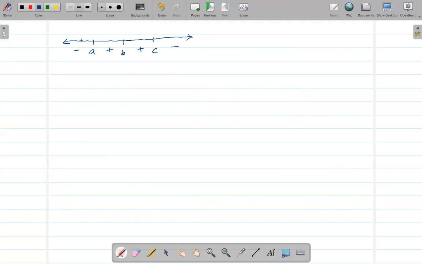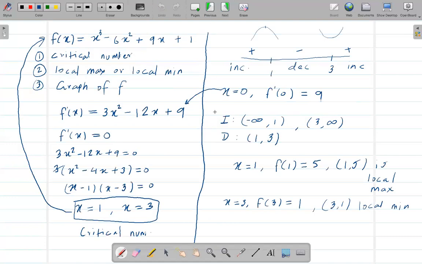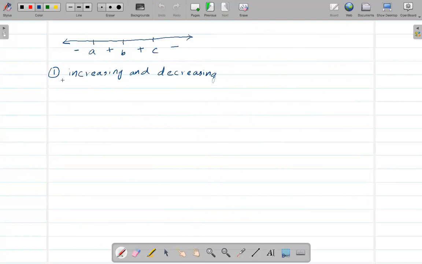Whenever you submit, make sure you also draw this picture, and then answer. You need to find which region is increasing and decreasing. You need to write the interval where it is decreasing or increasing.